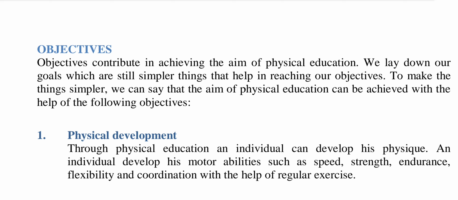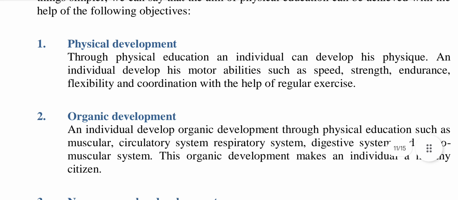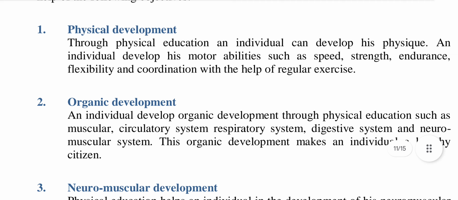To make things simpler, we can say that the aim of physical education can be achieved with the help of the following objectives. Number 1, physical development. Through physical education, an individual can develop his physique. An individual develops his motor abilities such as speed, strength, endurance, flexibility, and coordination with the help of regular exercise.